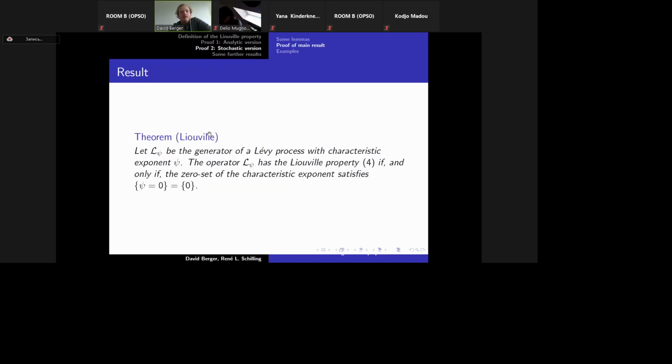Okay. Now we can state our main result. Let L psi be the generator of a Liouville process of characteristic exponent psi. The operator L psi has the Liouville property if and only if the zero set of the characteristic exponent is trivial. So we don't need the assumption on psi anymore.